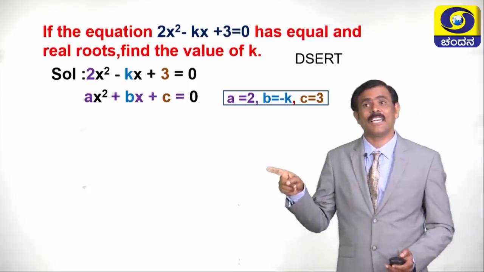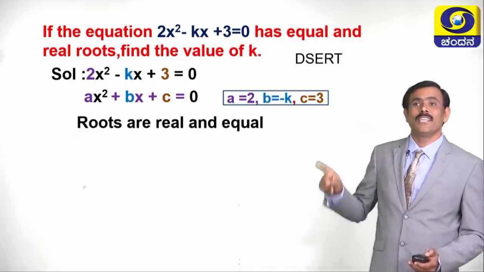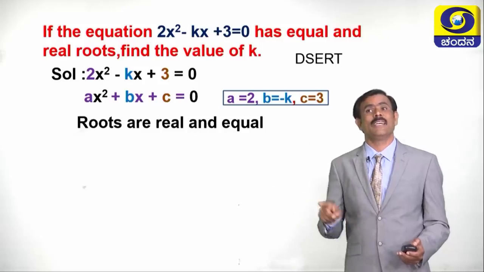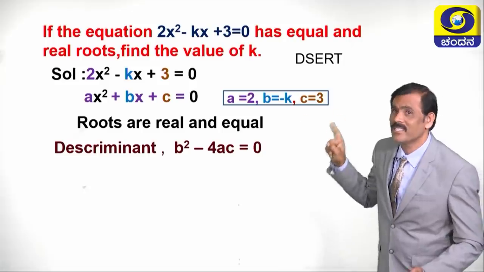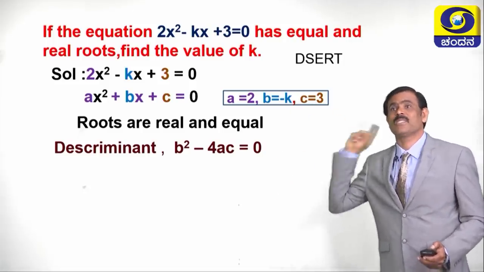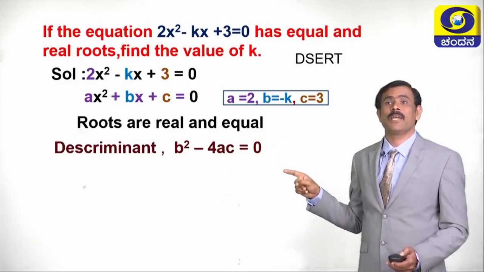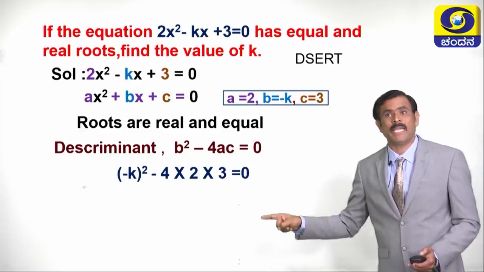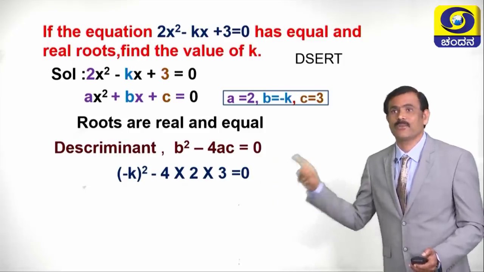What is given here? It is given roots are real and equal. If roots are real and equal, what is the value of discriminant? That is b square minus 4ac is equal to 0. We know this. Now substitute these values in the formula. So the formula becomes b square, means b is what? Minus k whole square minus 4 into a is 2 into c is 3 is equal to 0.